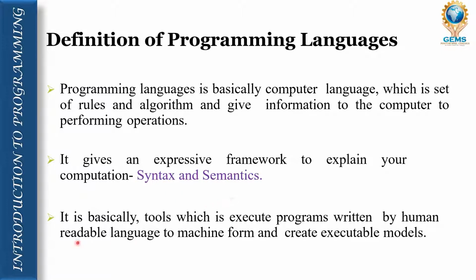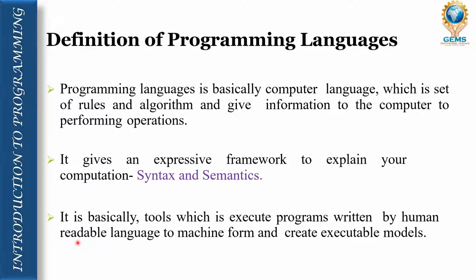Third point says that it is basically a tool which executes programs written in human readable language, converts them to machine form and creates an executable model. So the third point says programming language is a tool understandable by the machine, which is written in the form of 0 or 1.